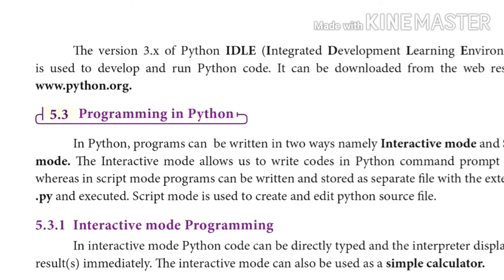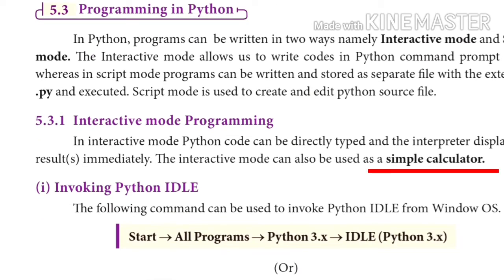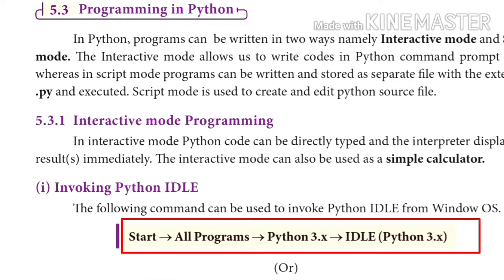Interactive mode programming: simply we can say it is like a simple calculator. It works like a simple calculator and displays the result immediately. The next one, how we can invoke Python. Just click the start menu, go to all programs, select Python 3.x, and then select IDLE. Automatically we get the window for Python.